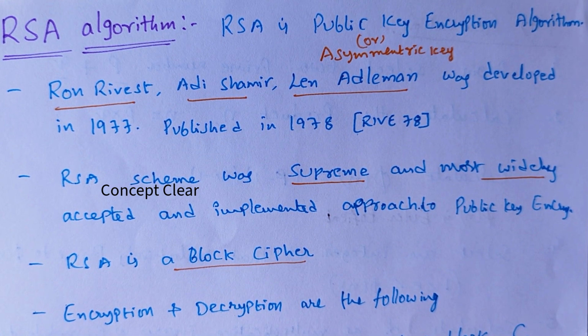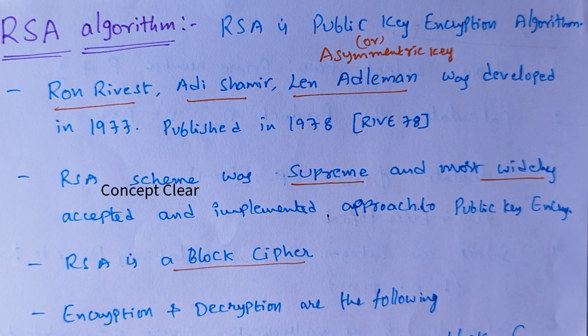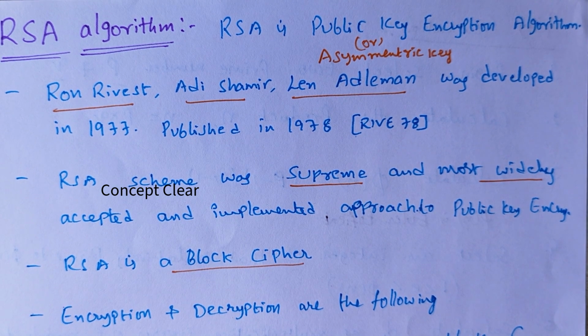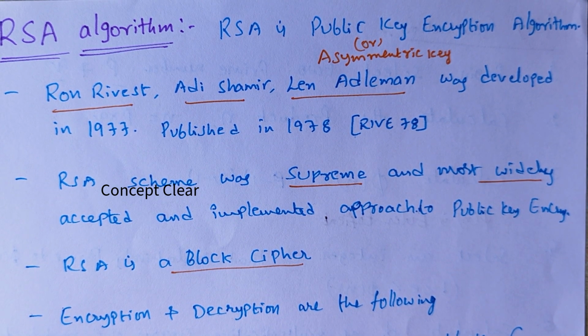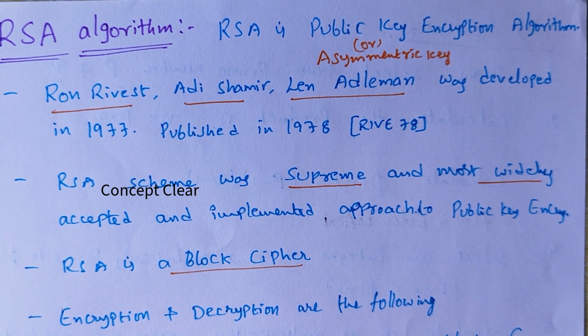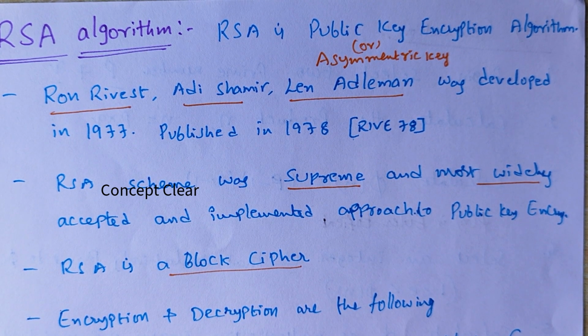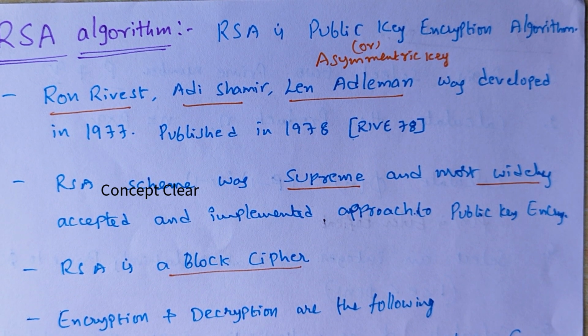In today's class, we will discuss the RSA algorithm in the subject of Cryptography and Network Security. What is the meaning of RSA algorithm? RSA is a public key encryption algorithm, developed in 1977 and published in 1978.